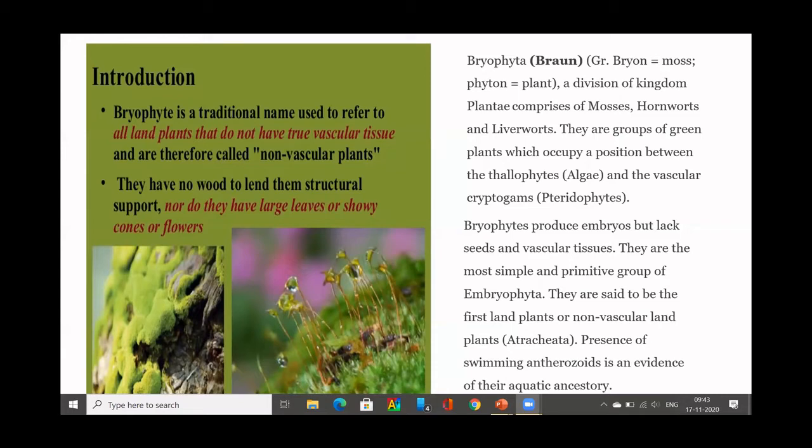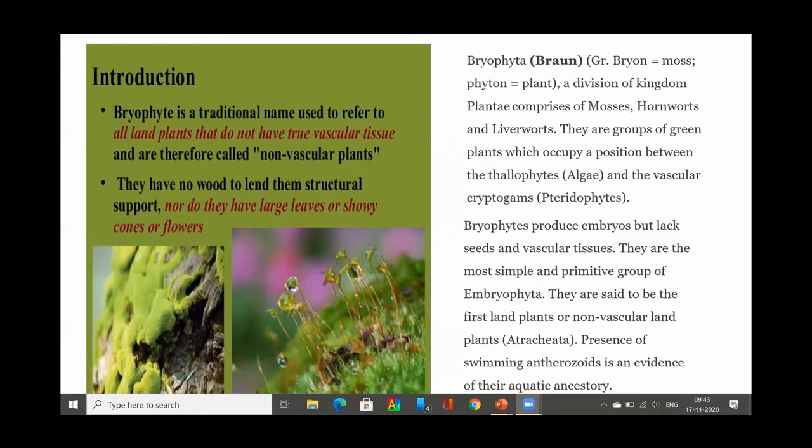So bryophytes form a bridge between algae and pteridophytes. They have certain algal characters, like the presence of flagellated bodies, for example sperms, called antherozoids. Male gametes are flagellated in bryophytes. This is an algal character.